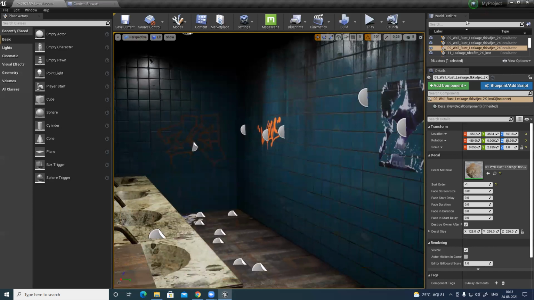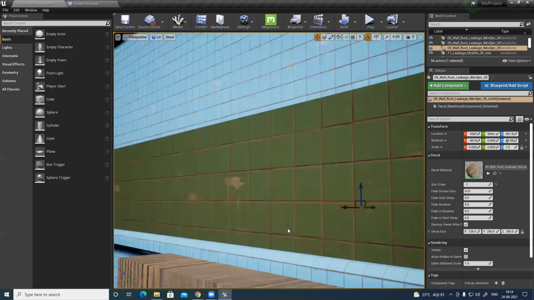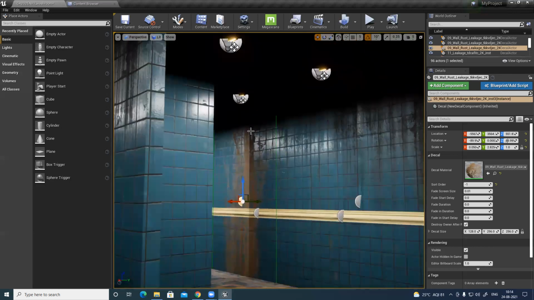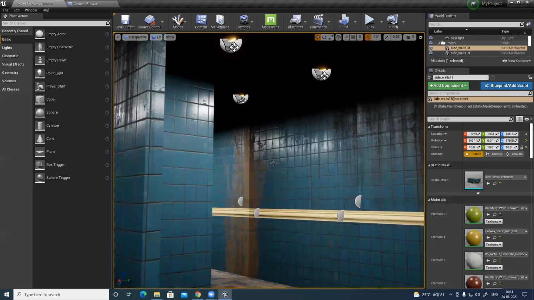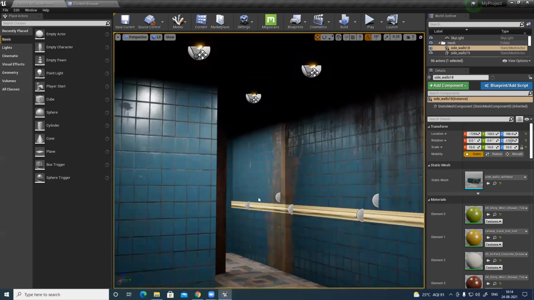Okay, now let's see. I want to add things. From where is this light generating? Shadow.